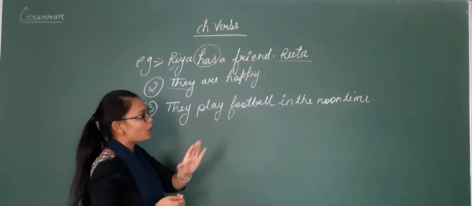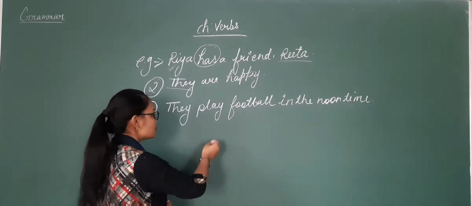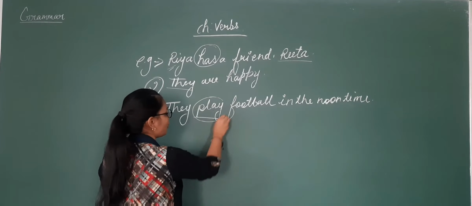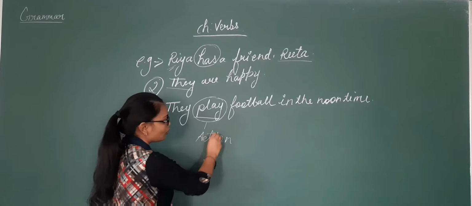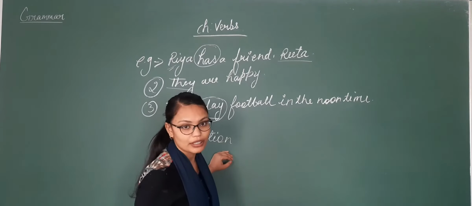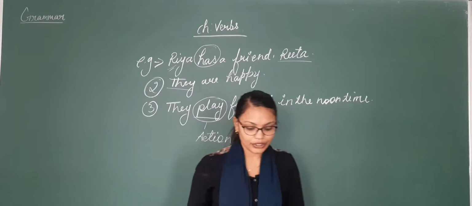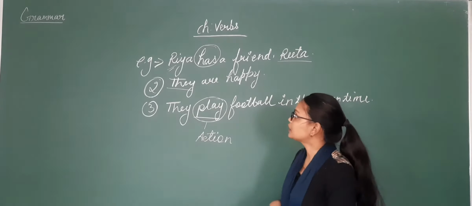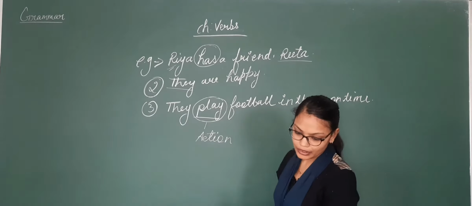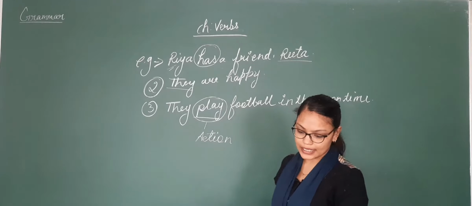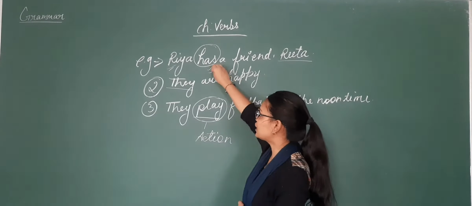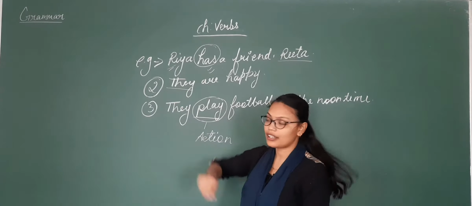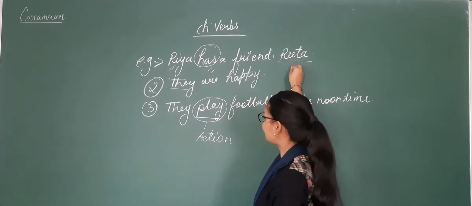Now, they play football in the noon time. So here play is your verb, because this is the action that is done by the subject, or you can say done by the noun. I can explain this. In the first sentence, the verb has tells us that Riya has a friend, meaning this word tells you that Riya is there and she is having one friend, that is Rita.